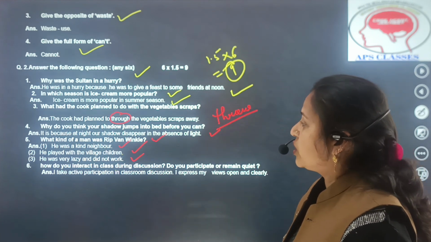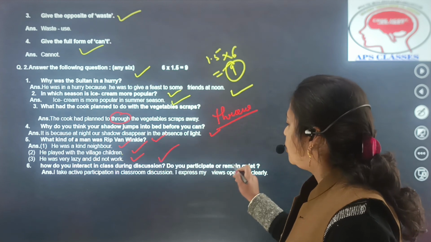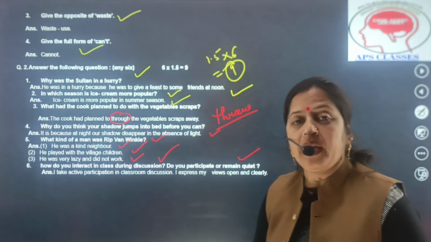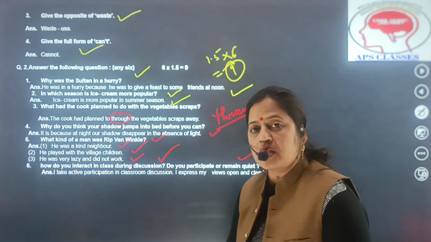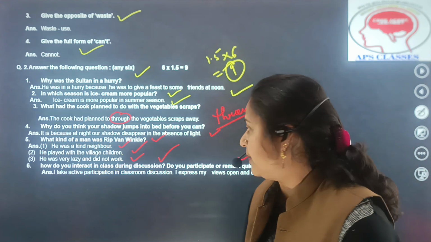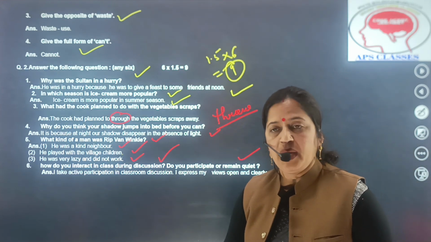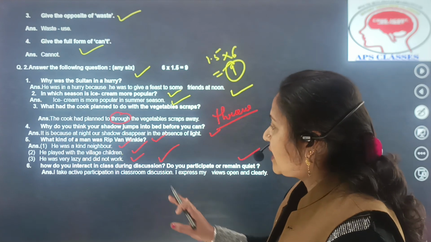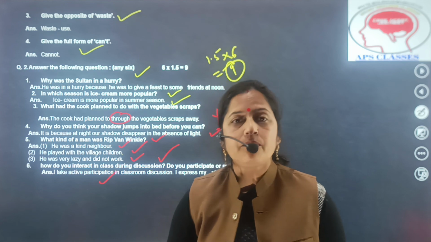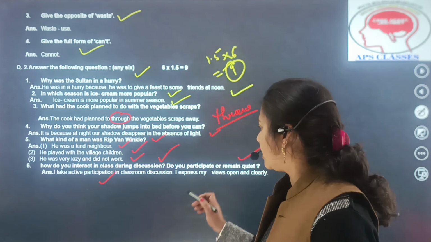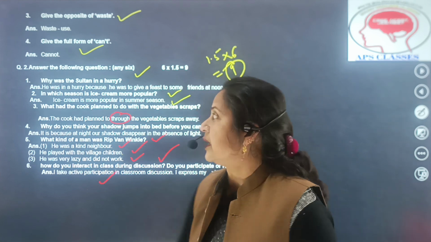Our next, sixth question is, how do you interact in class during discussion? Do you participate or remain quiet? I repeat the question again. How do you interact in class during discussion? Either at that time you participate or remain quiet. I take active participation in classroom discussion. I express my views openly and clearly.